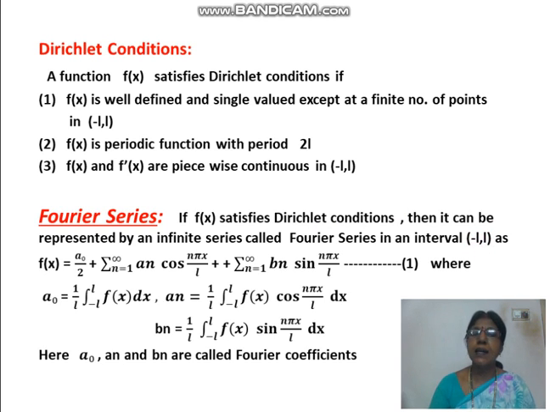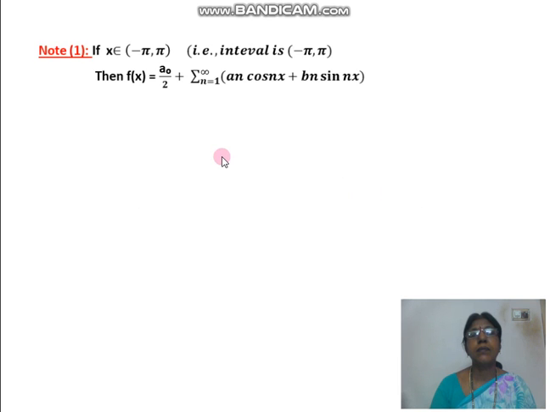Now we see the different intervals. That is, in place of L, suppose we put pi, we put some values, what do we get? See the next one. Note 1, if x belongs to minus pi to pi, that is, in place of L we put pi, what do we get?